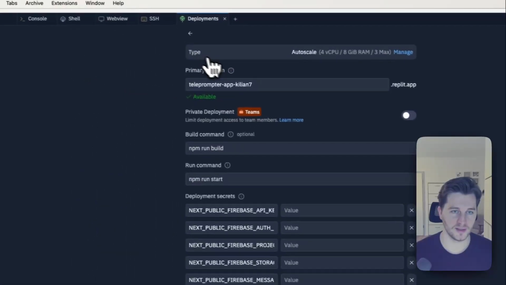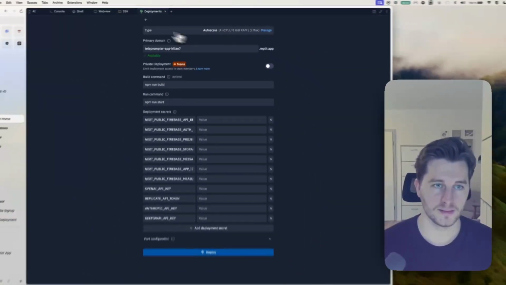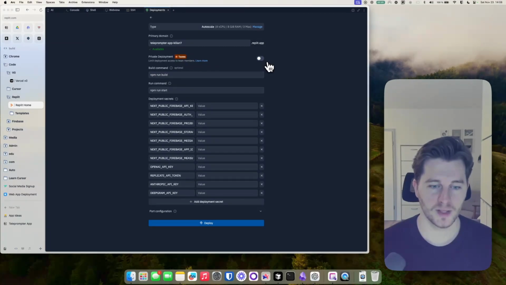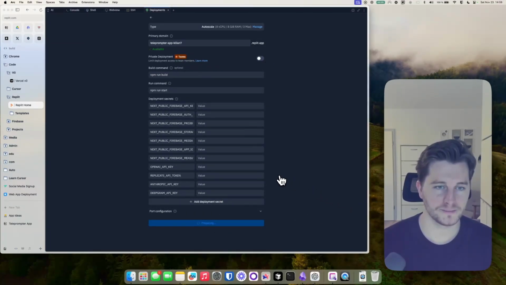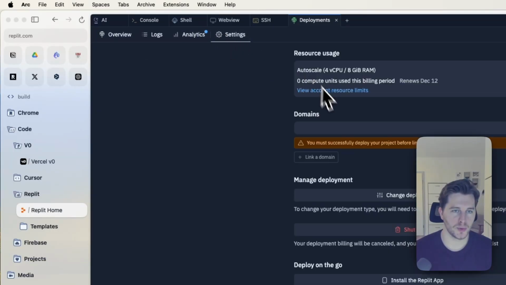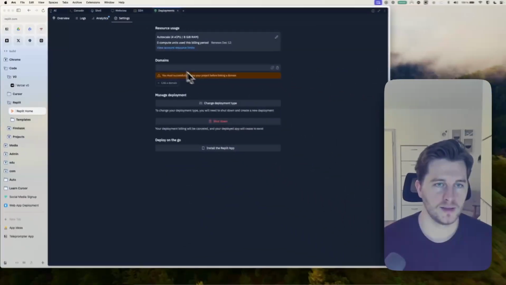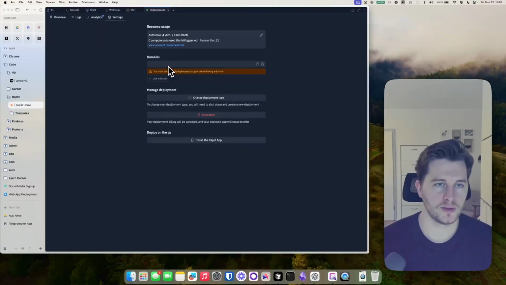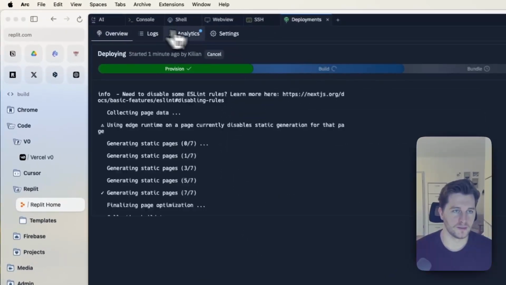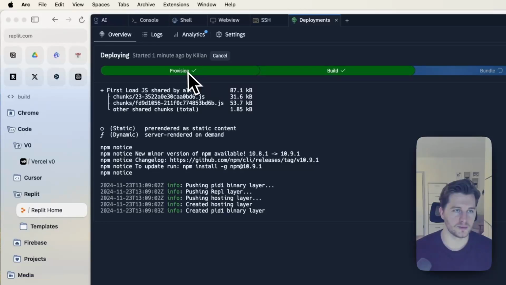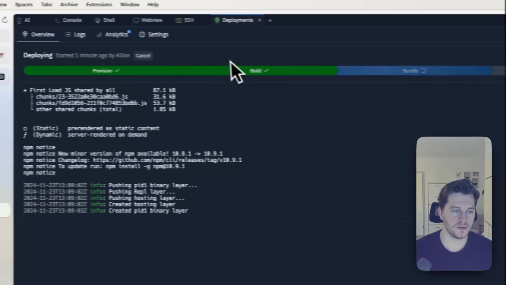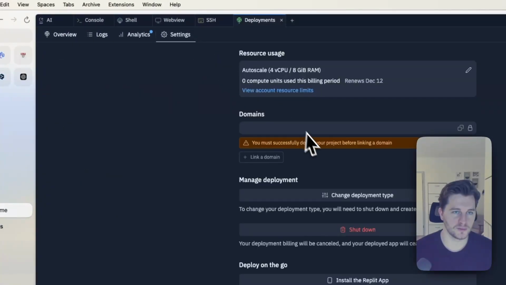Does it say any cost estimations? Not yet. We're going to deploy. Let's see if it works. Okay, I already see here with settings, this is where we could use a custom domain, right? Okay, so we have provision, build, bundle, promote. This is going to be set up in just a few minutes.